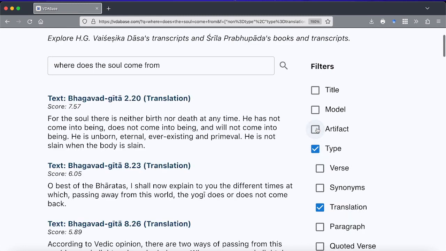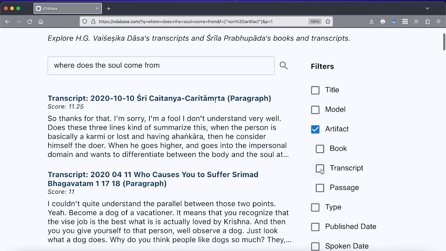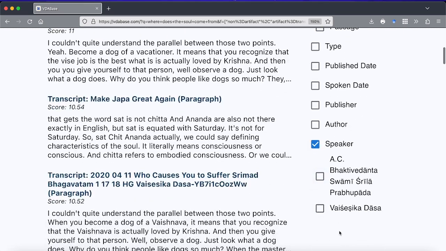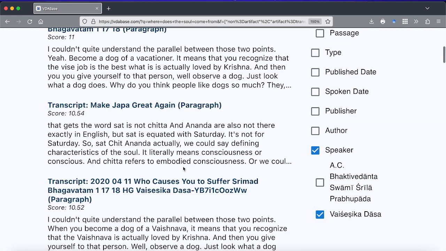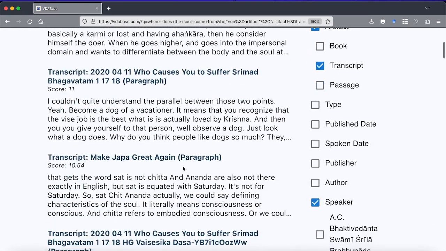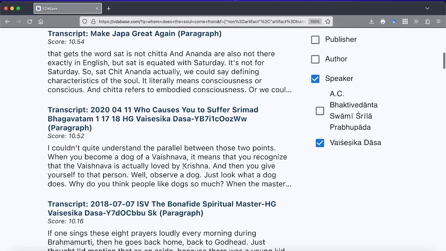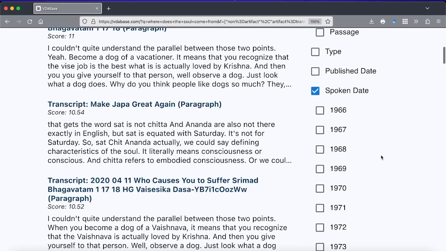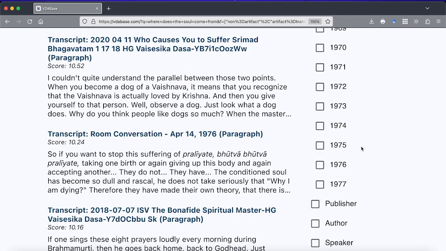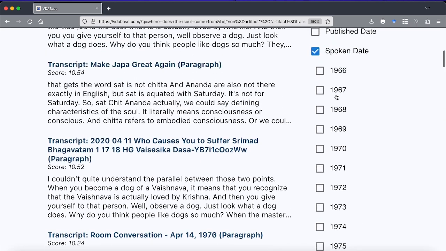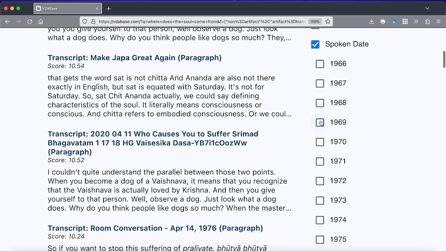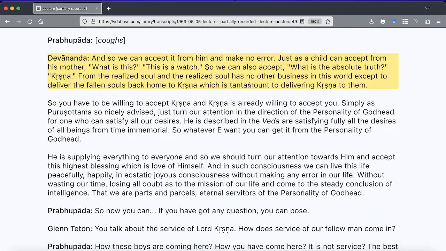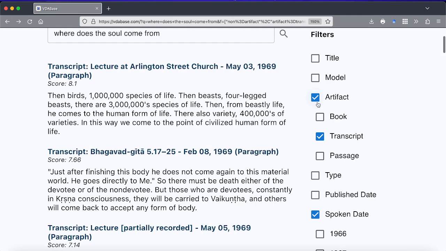And so another thing we can do is we can search for just transcripts, for example. And we can, let's say, choose the speaker of these transcripts to be only Vaisheshika Das. And now we only have Vaisheshika Prabhu's transcripts from his lectures. And if we want to search by a certain spoken date, for example, we can also do that over here. Currently, this is only supported for Prabhupada's transcripts, as we have that information only for his. So we can just search those from 1969, and I'll take us right over there to what we want. And so this is how you use the search feature.